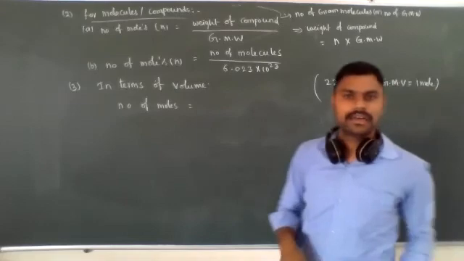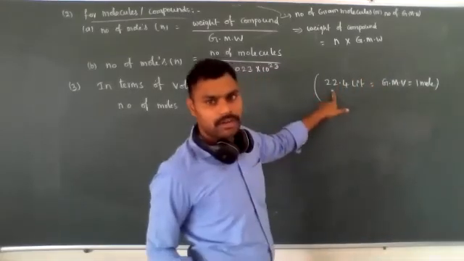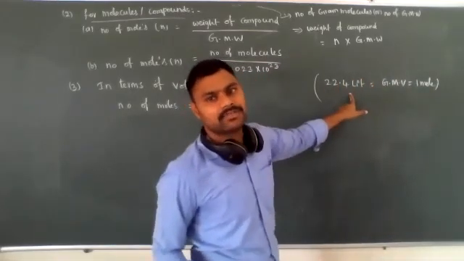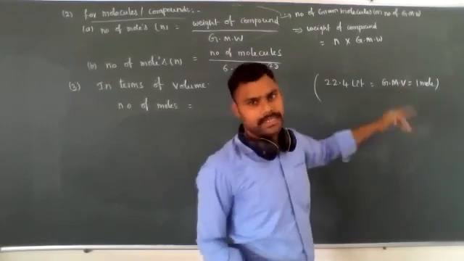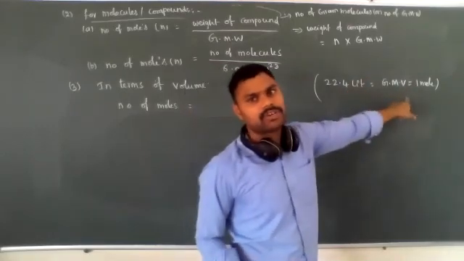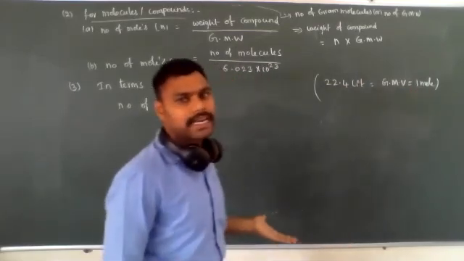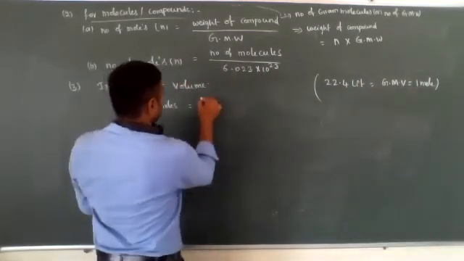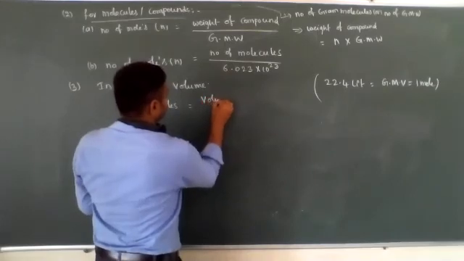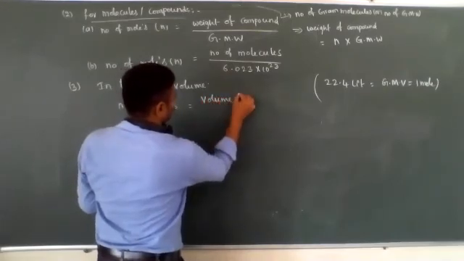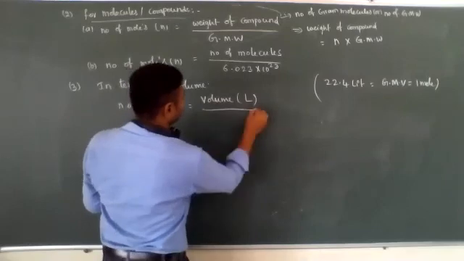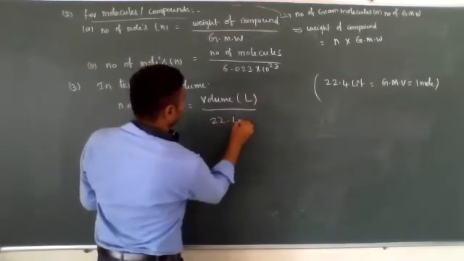For example, 44.8 liters means 2 moles: the volume is double, so it is 2 moles. If the volume is 3 times, it is 3 moles. In the same way, for volume, number of moles is volume in liters by 22.4 liters.